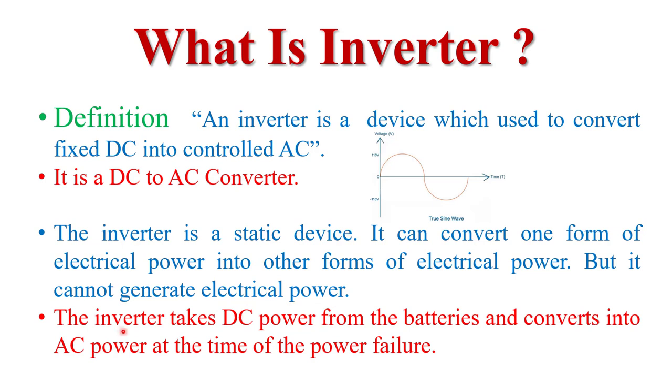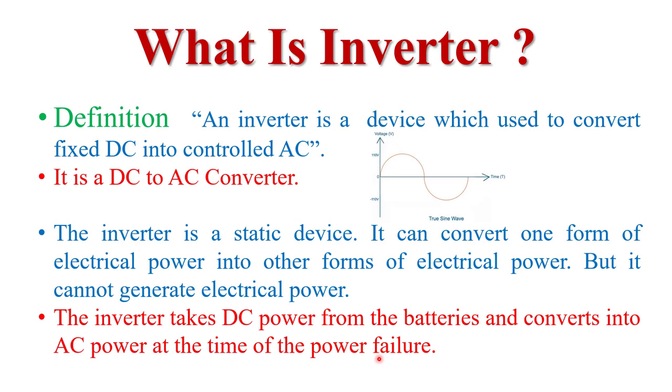So the thought coming in our mind, from where does inverter take the DC power? So the best source of DC power is the batteries. So inverter takes DC power from the batteries and then converts it into AC power at the time of power failure or power cutoff. We know that all the equipments in our home, in our offices, are operated with the help of 220 volt 50 Hz AC main supply. But at the time of power failure or power cutoff, all the equipment are not working because AC power supply is cut off.